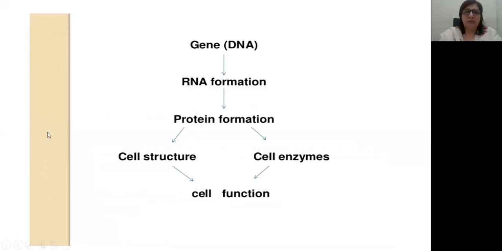So gene is the portion of DNA which leads to formation of RNA. RNA leads to formation of protein. Protein builds the cell structure and cell enzymes, and cell function is dependent upon both the cell structure and cell enzyme, the normal cell structure and the cell enzyme which are taking part in that. Okay.